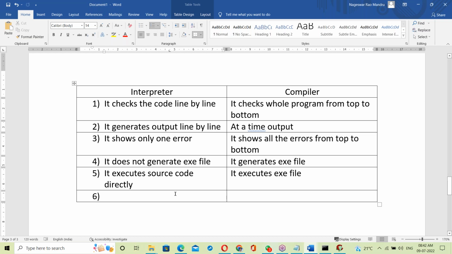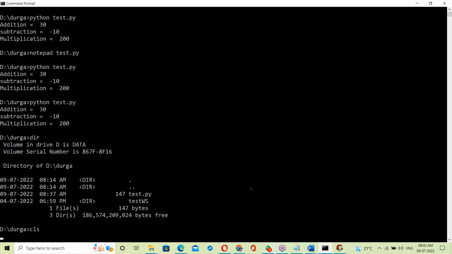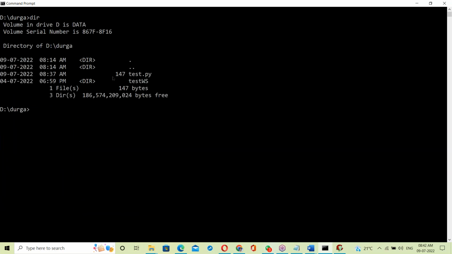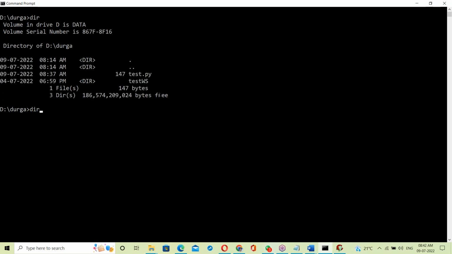See, the interpreter executes source code directly. This source code is executed directly, with no exe file. Check it: we only have the file test.py. That's Python scripting, only a script. No .exe here. The script is executed directly.